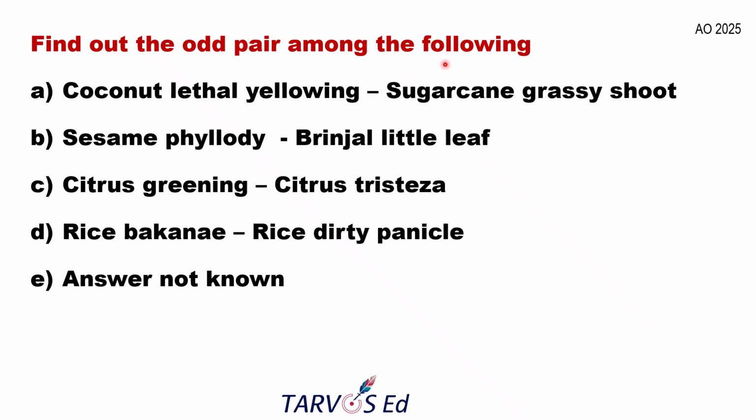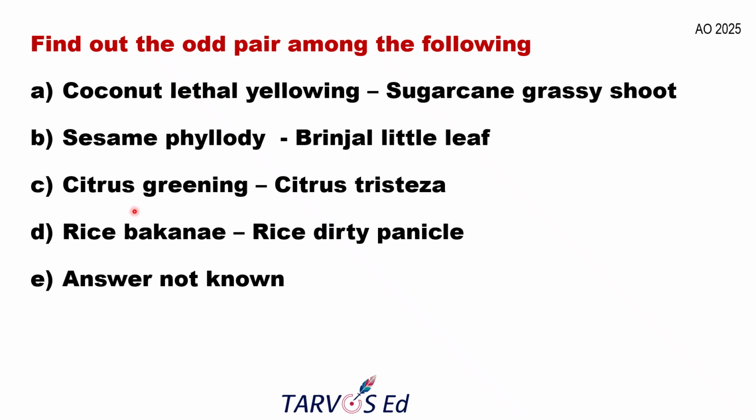Okay, so here in this match, you can relate what type of disease it is. Here you can see coconut lethal yellowing, which is a phytoplasma disease, and again sugarcane grassy shoot is also a phytoplasma disease, and again sesame phyllody is a phytoplasma disease. Okay, brinjal little leaf is also a phytoplasma disease.